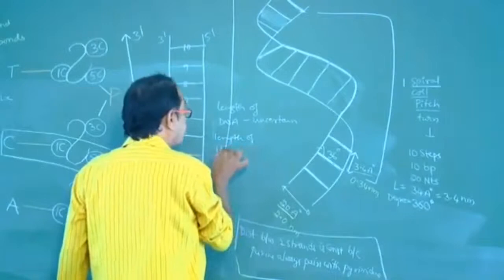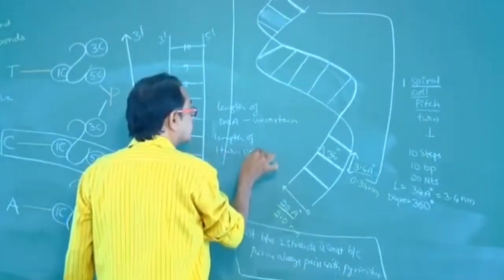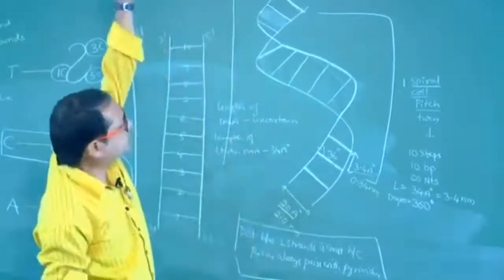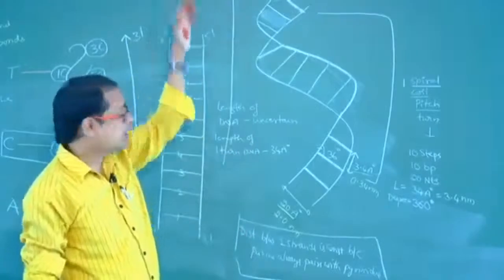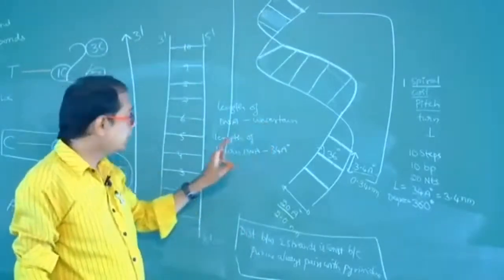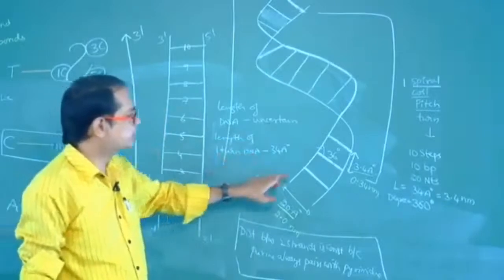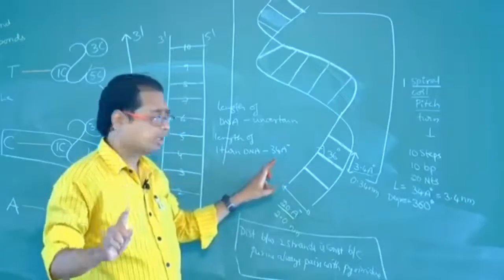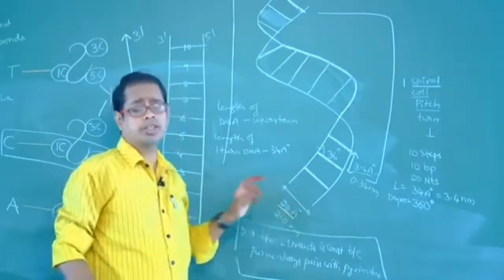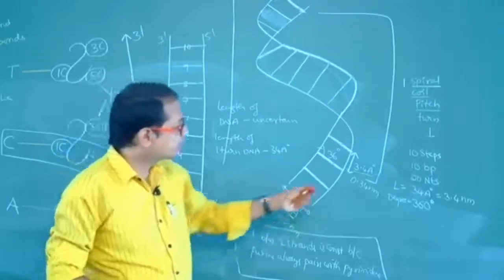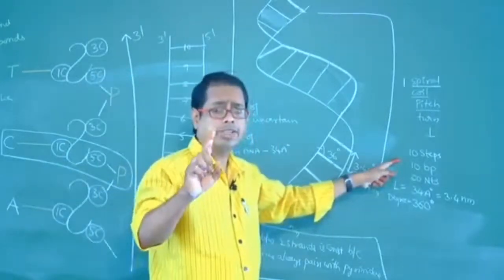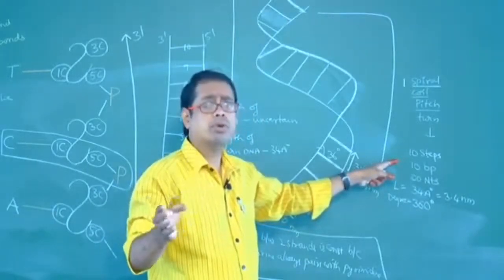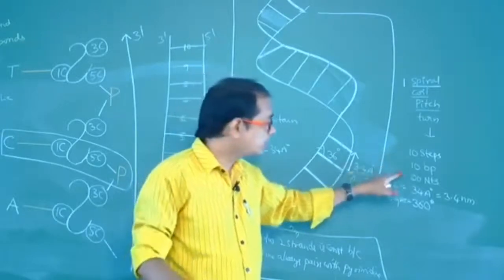Length of one turn of DNA is 34 angstroms. Length of DNA is uncertain, infinite. Length of one turn of DNA is 34 angstroms. Diameter of DNA is 20 angstroms. Number of steps in one turn, 10 steps. Number of base pairs, 10. Number of nucleotides in one turn, 20.